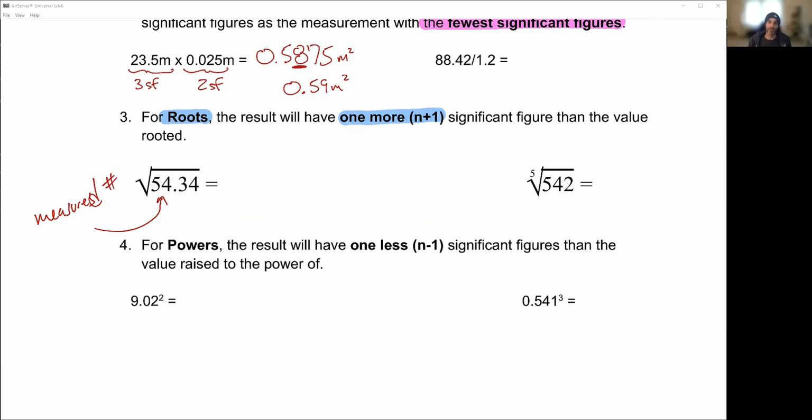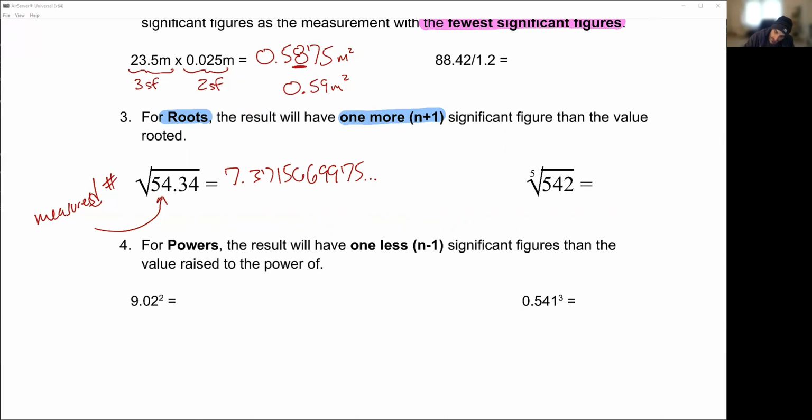So, square root of 54.34. All right, first thing you do is you plug it in your calculator and you find it's 7.371566997 and on. So often I see this in labs. You guys just write out all of the numbers. We have to stop at some point, okay? So for roots, we're going to add one more number. So what you're going to notice is we have how many sig figs?